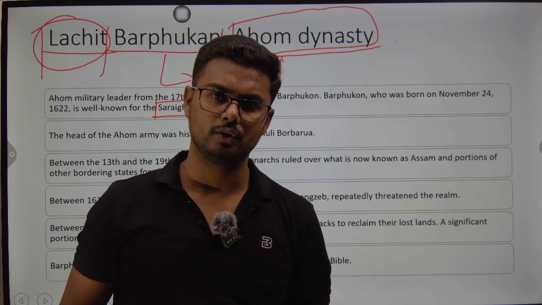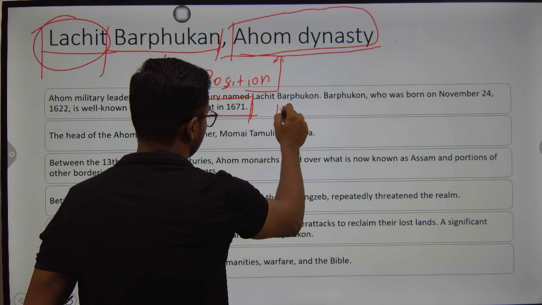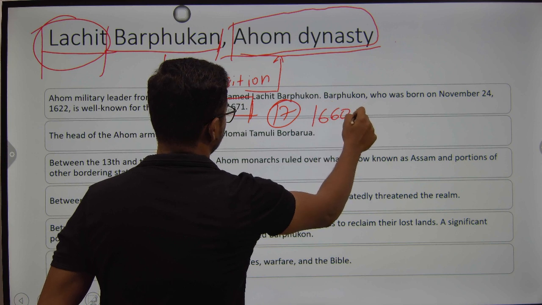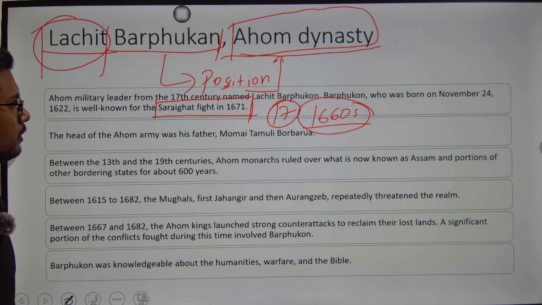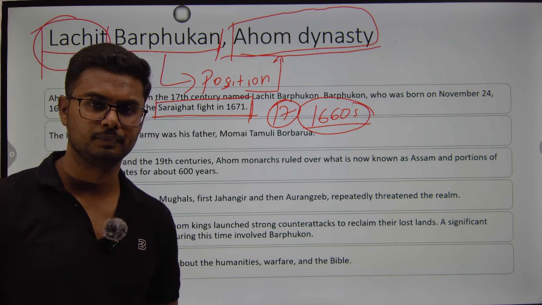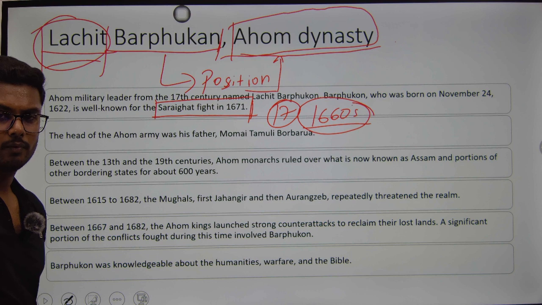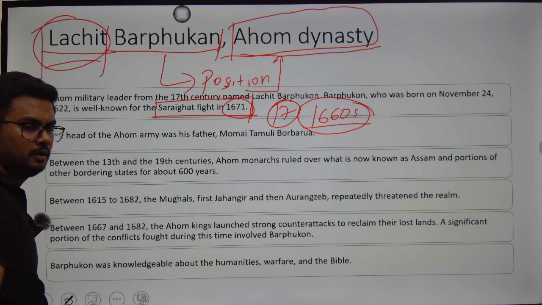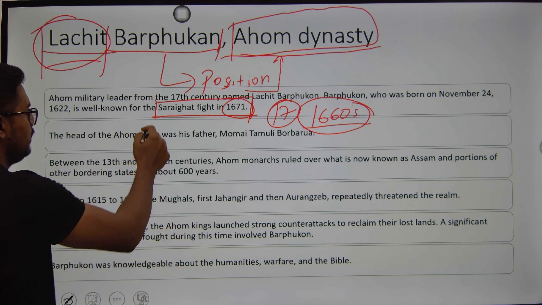It was all going on well, but in the 1660s, they attacked and grabbed lands belonging to various Ahom kings. So following this, their leader Lachit Barphukan, in the year 1671, at a place called Saraighat, where the Battle of Saraighat took place,